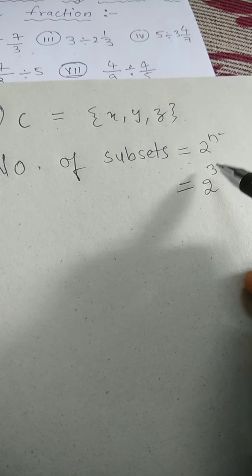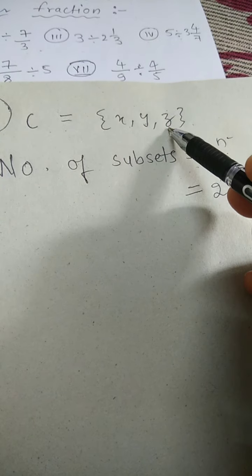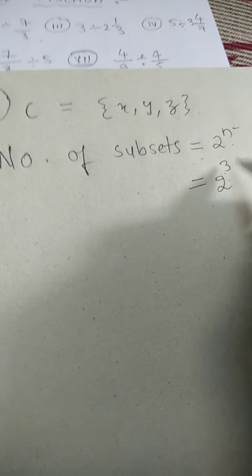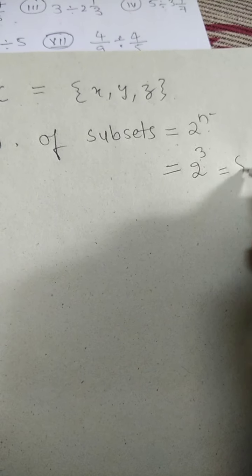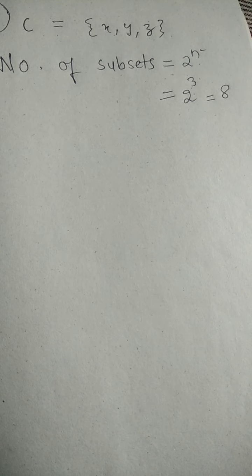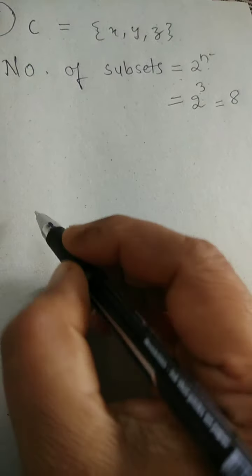What is the value of n? Yes, 3. Because how many elements are there in the set? 3 elements are there. So 2 to the power n means 2 cubed, which is 8. So tell me how many subsets will be there? Yes, 8 subsets. Let us list the subsets.